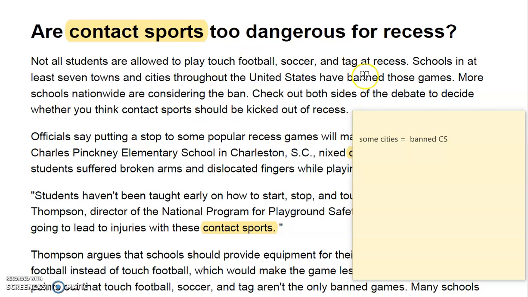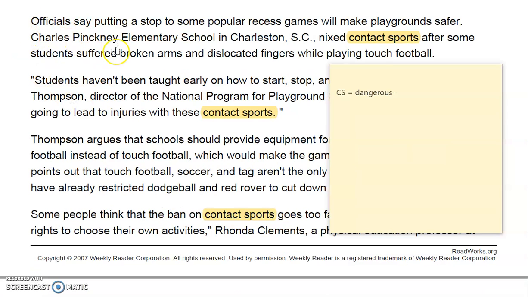In this first paragraph, the most important thing that I picked out was that some cities have banned contact sports. I noticed that right here. In the second paragraph, I read about officials saying that banning contact sports has made playgrounds safer, and then some schools, like this elementary school, banned contact sports after kids had broken bones or dislocated fingers. So I annotated in this paragraph that I learned contact sports are dangerous.